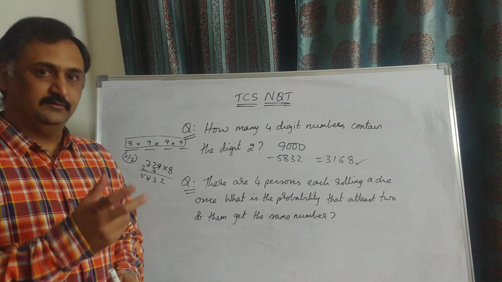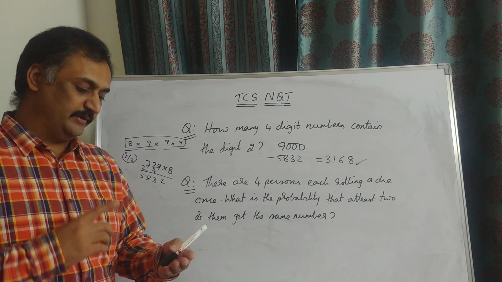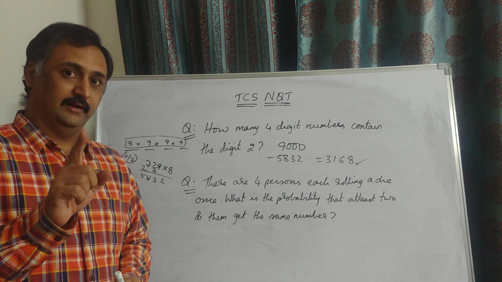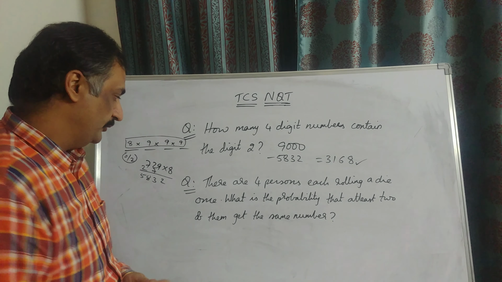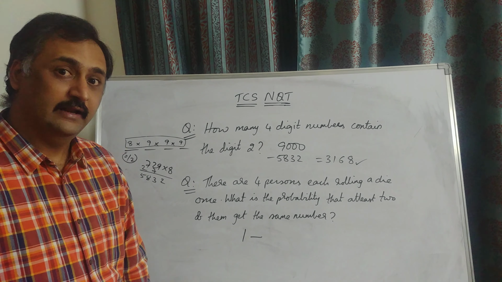Instead of taking at least 2 of them getting the same number, which is 2 of them getting the same number, 3 of them getting the same number, 4 of them getting the same number, I can take the case where nobody gets the same number as anyone else, that means all the 4 get different numbers on their 4 dice, and remove it from the total probability of 1, it will be my answer. So my answer will be 1 minus all getting different numbers.